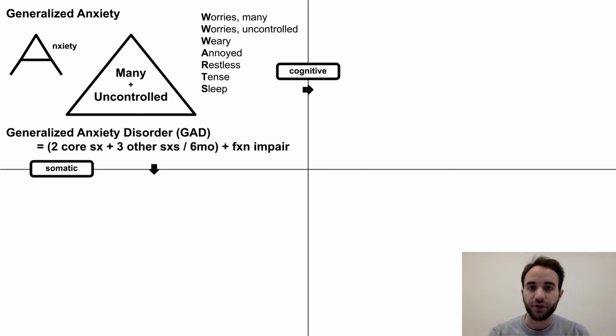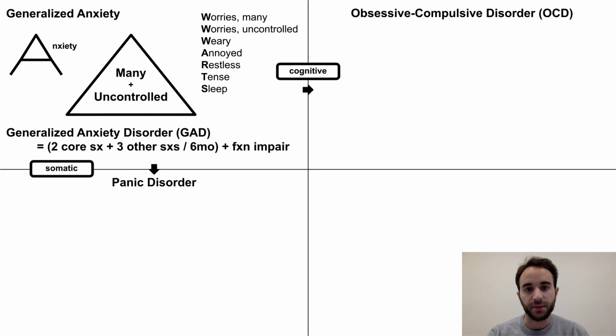One simple way to further specify a patient's anxiety is by dividing anxiety symptoms into 2 subtypes, cognitive anxiety and somatic anxiety. Cognitive anxiety refers to symptoms occurring in the brain, such as worry and overthinking, whereas somatic anxiety refers to symptoms occurring in the body, such as muscle tension or shortness of breath. When cognitive anxiety becomes very severe, it may manifest as obsessive-compulsive disorder, and when somatic anxiety becomes very severe, it may manifest as panic disorder.